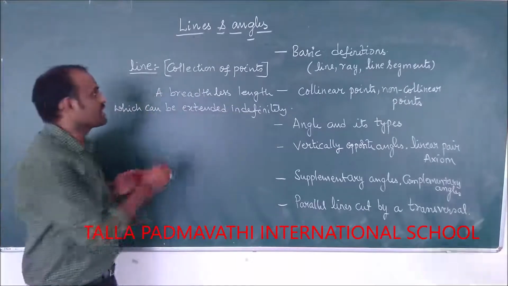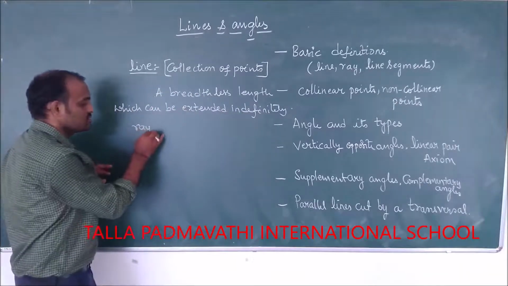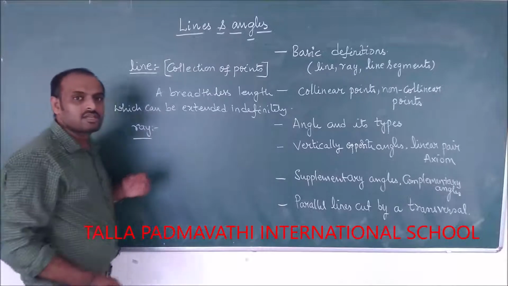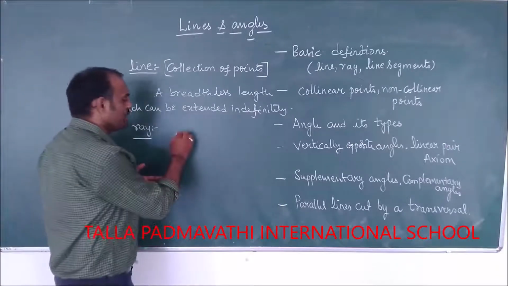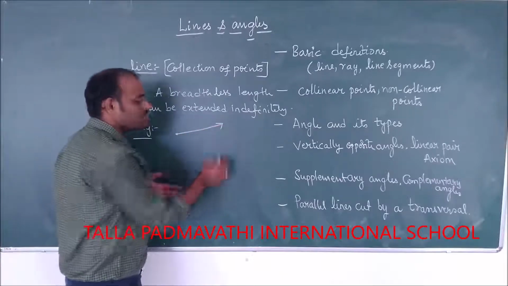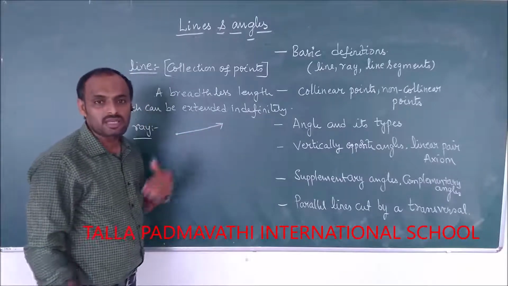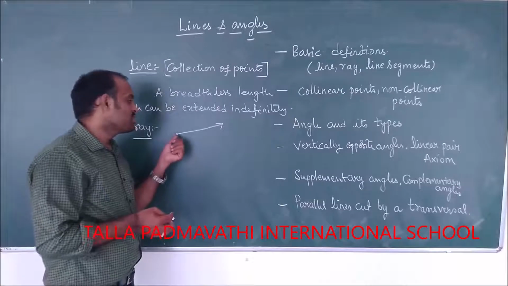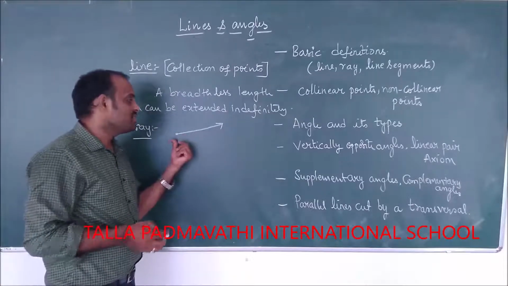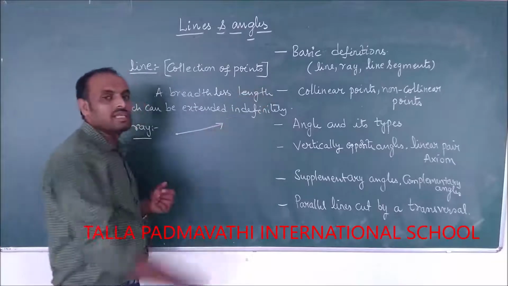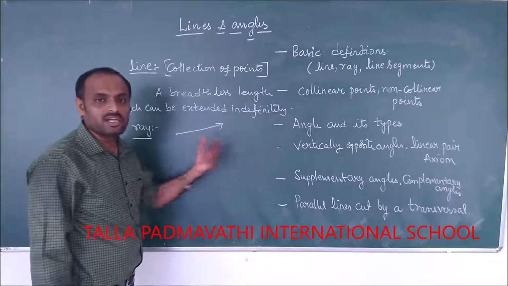What do you mean by a ray? Ray means in which one side we have an ending point and the other side it is going to be extended up to infinite length. A ray means one side it is terminating, whereas the other side we can extend up to any length. It can be extended indefinitely.